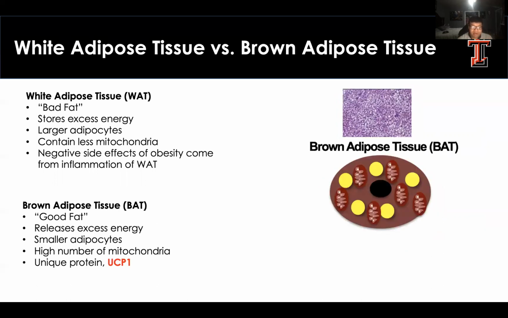The second type of fat present is brown adipose tissue, and brown adipose tissue is considered good fat because it is smaller in size and is more effective at releasing excess energy. Unfortunately, humans do not possess a significant amount of brown adipose tissue, and overweight humans have this as a limitation. Brown adipose tissue appears brown because of the large number of mitochondria it possesses. And what's special about these mitochondria is that they possess a unique protein called UCP1 or uncoupling protein 1.